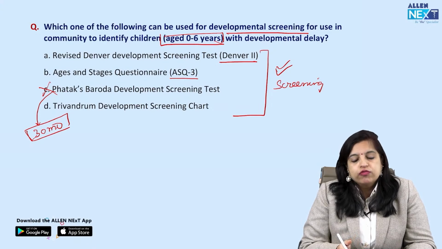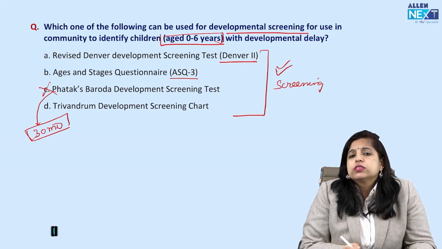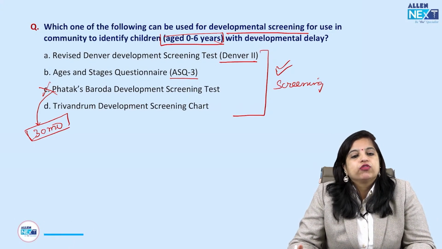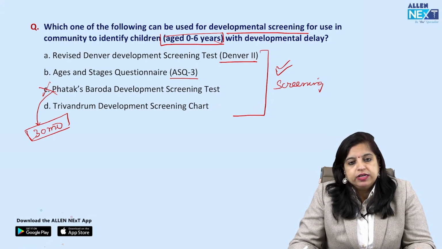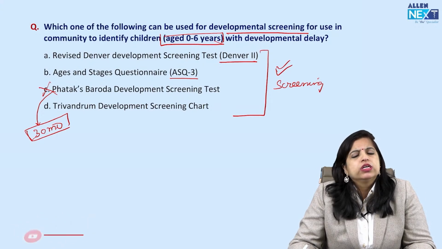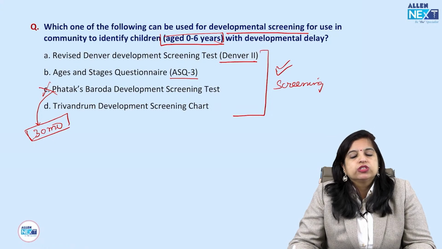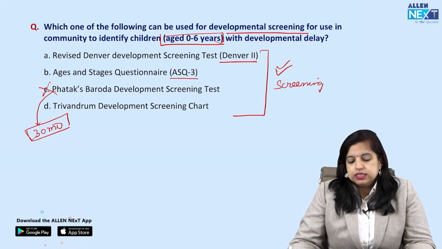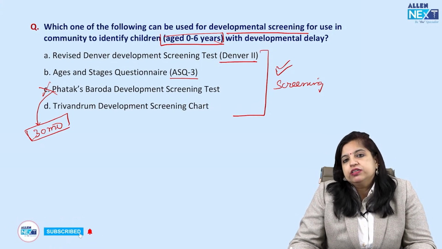Now if we move forward, let us come to the B option, that is the Ages and Stages Questionnaire. What is this all about? As the name suggests, it is a kind of questionnaire which is meant for the parents, number one, and 30 items are there about the child's abilities, which the parents have to complete. Usually it takes around 10 to 15 minutes to complete, and around another 2 to 3 minutes to score this questionnaire. This is an age-based, parent-completed questionnaire. So that is what it is all about.